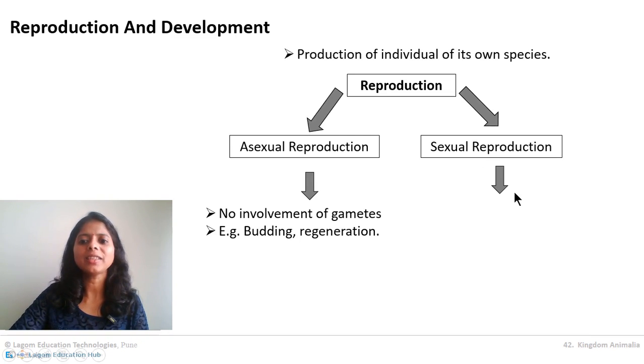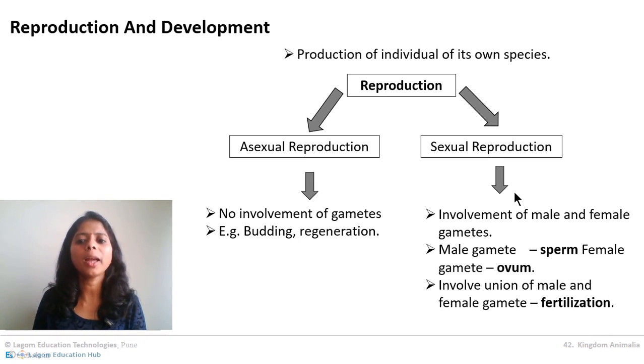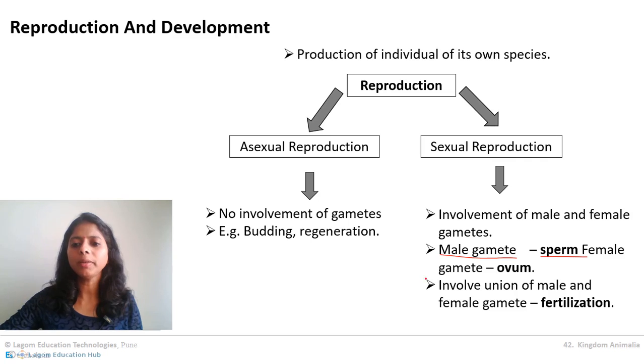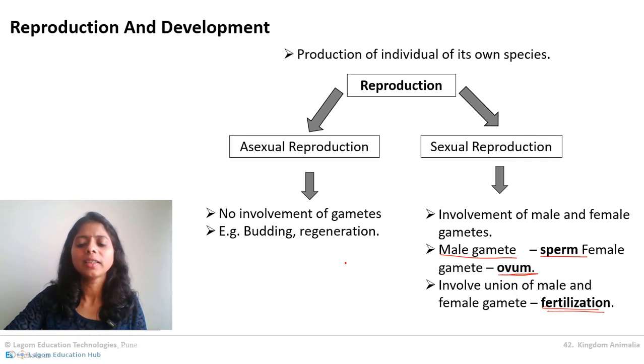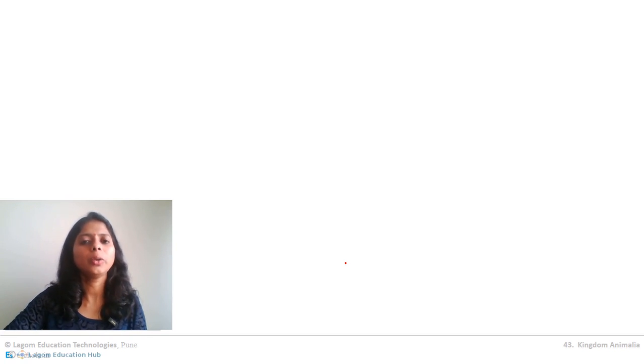Now the sexual mode of reproduction involves formation of gametes. Two types of gametes exist in animals. One is the male gamete, known as sperm, and the other is the female gamete, known as ovum. The union of male and female gametes takes place, which is called the process of fertilization. After fertilization the resultant are new organisms. So this is all about the different types of reproduction.